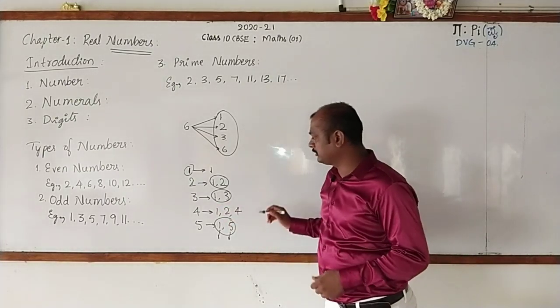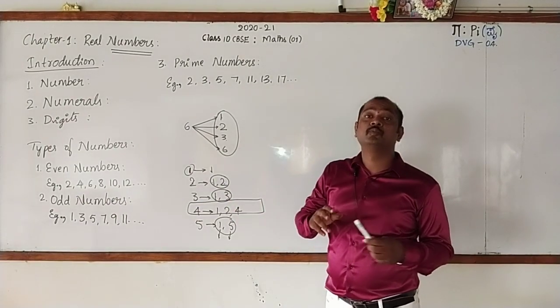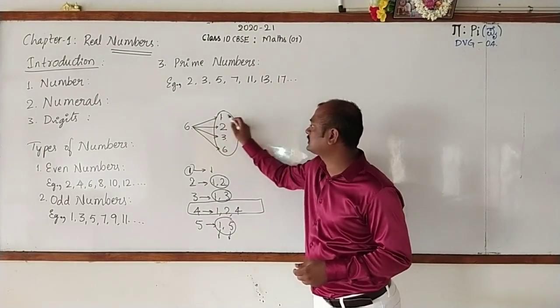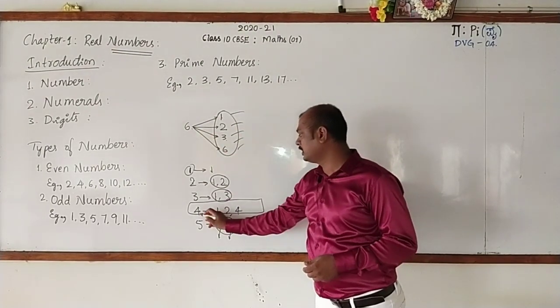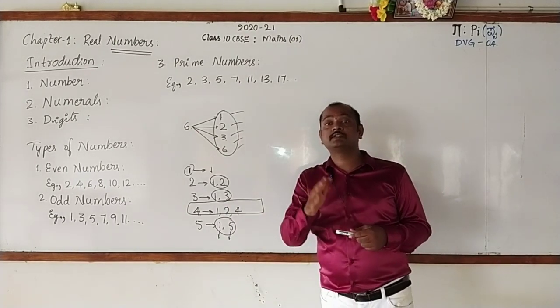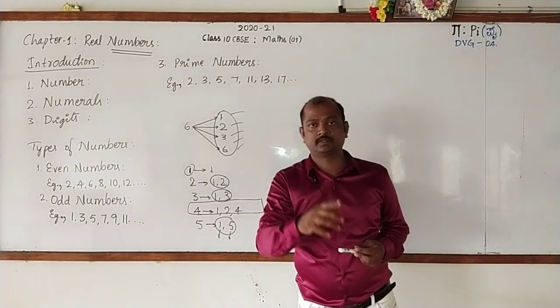And let's take some more numbers which have more than 2 factors, like 4 and 6. 6 has 4 factors and 4 has 3 factors. What do you call such numbers? Such numbers are called composite numbers.